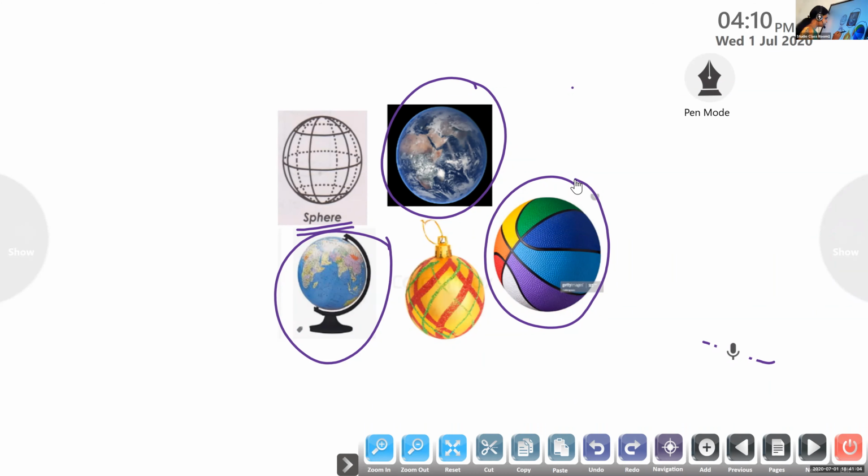Now, Suresh, what about this one? Did you see it anywhere? We can see this during Christmas time, for decorating the Christmas tree. This decorating item also looks like which shape? Sphere shape. Now it is clear for everyone.